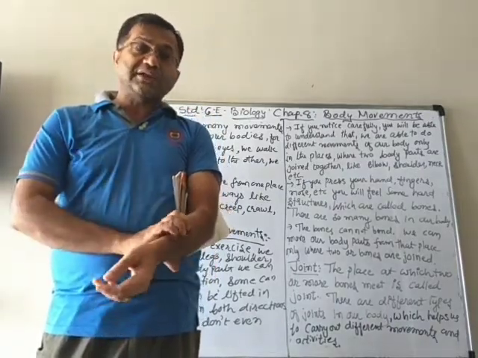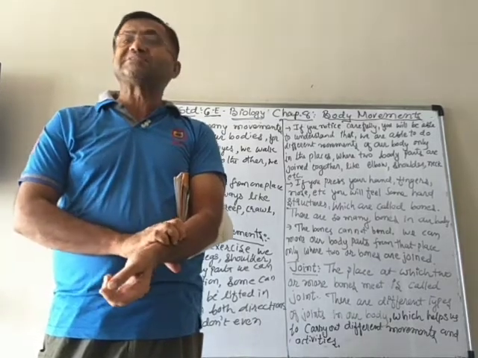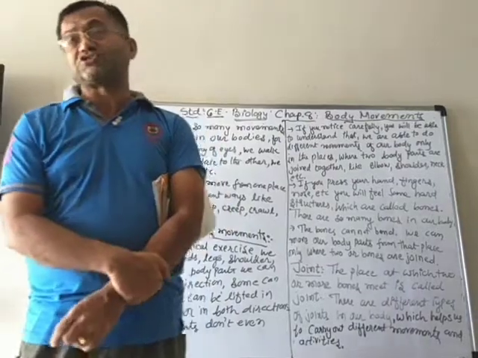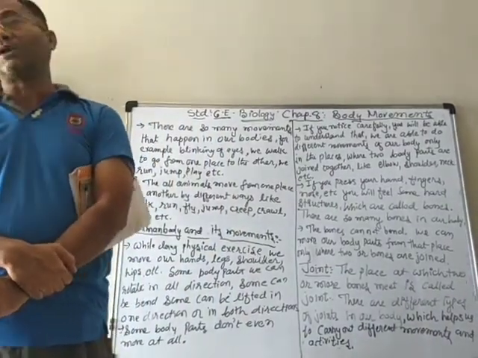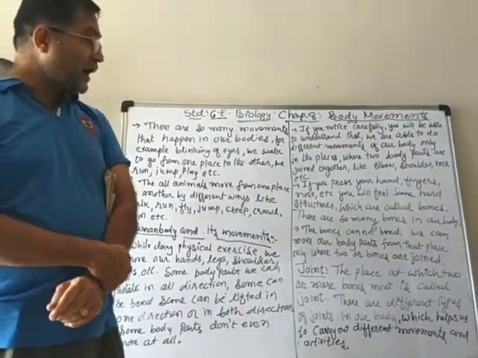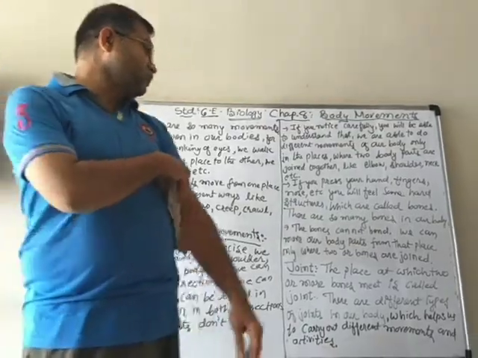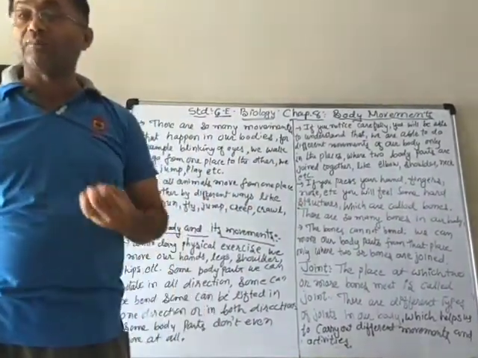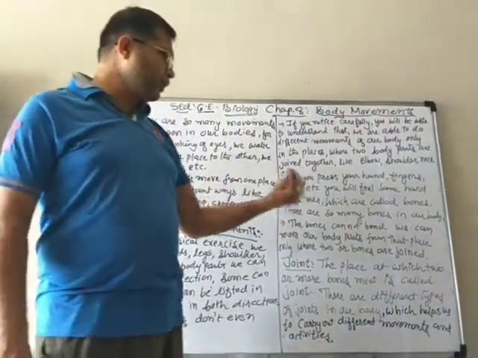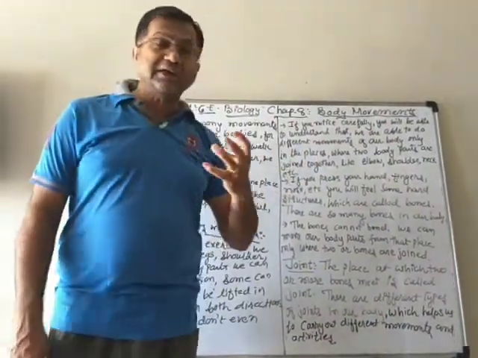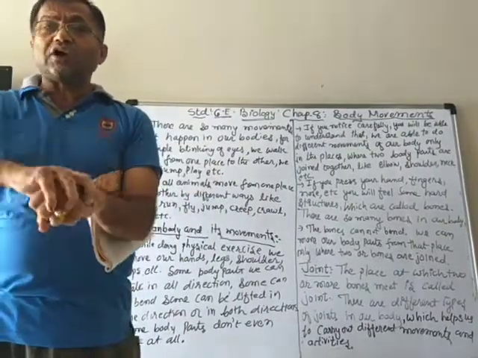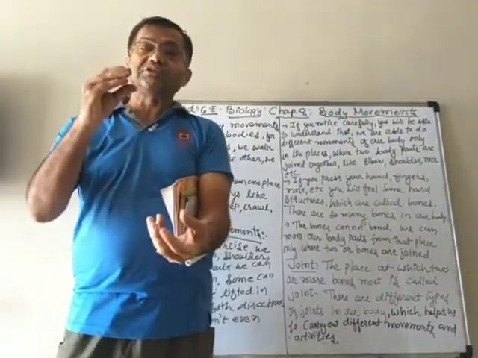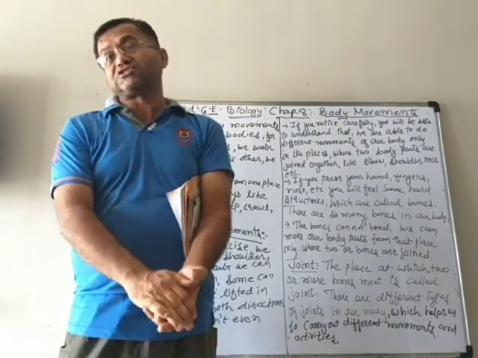At the top it will be a little soft, but if you press a little harder, you will find some hard structure inside the body. And those hard structures are called bones. They are our bones. And the bones are hard. But if the bone is alone, you cannot bend it. You cannot bend these bones because they are very hard structures.